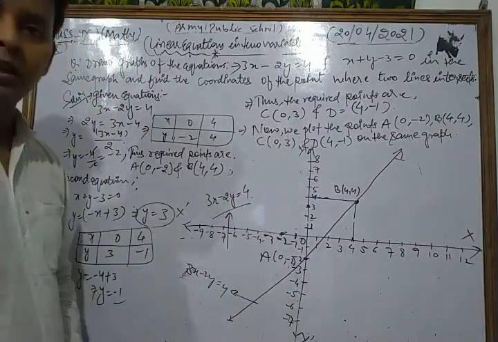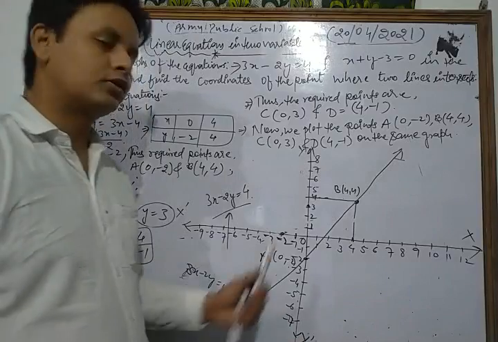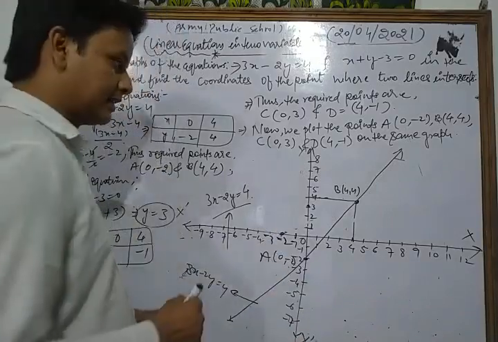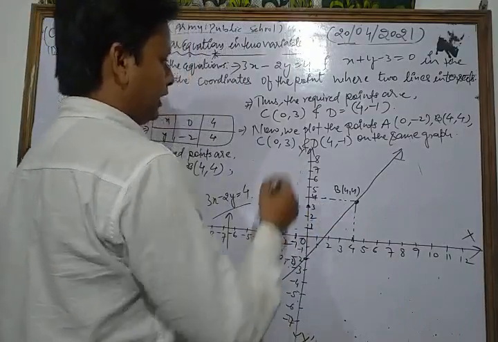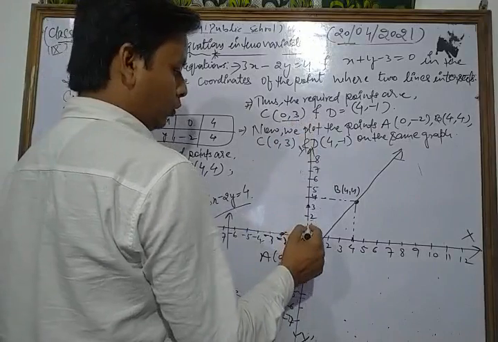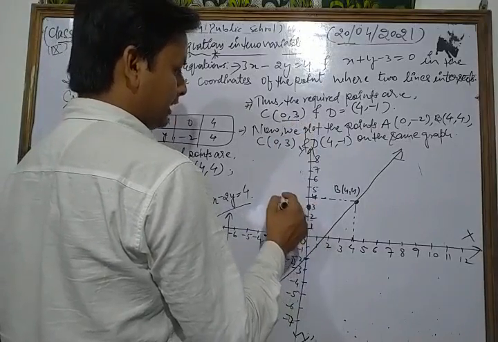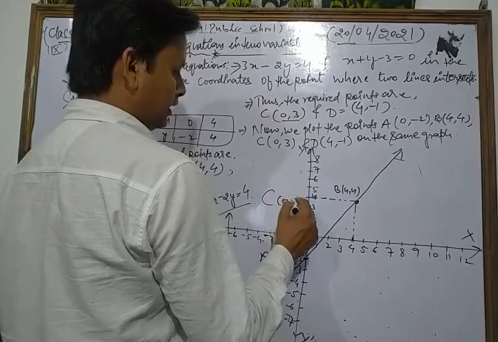It says 0, 3: abscissa is 0 and ordinate is 3, so that point C lies on the y axis. Here 0 is at that place, and this is the positive direction: 1, 2, 3. That point C lies at that place, 0 comma 3.